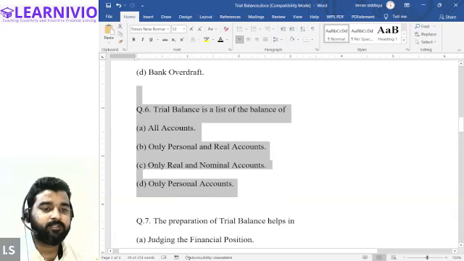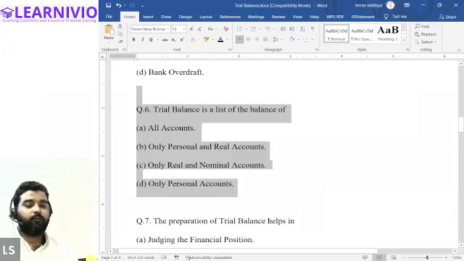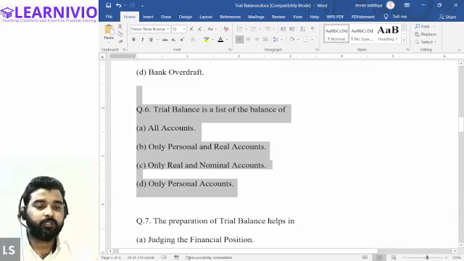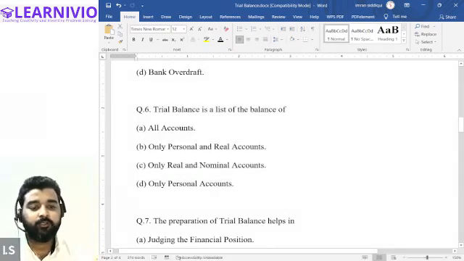Okay. Samiksha, a trial balance is a list of the balances of which? Sir, all accounts. Correct. All accounts. Either it is a personal account, real account, or nominal account, it does not matter. All the balances are recorded in the trial balance.